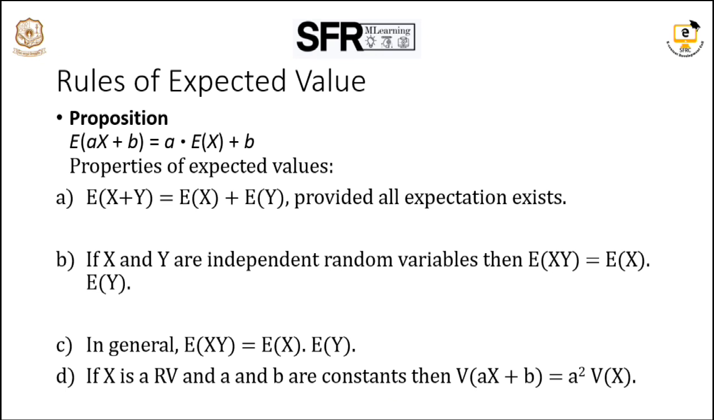Then another property: if x is a random variable and a and b are constants, then the variance of ax plus b is a squared times V of x.